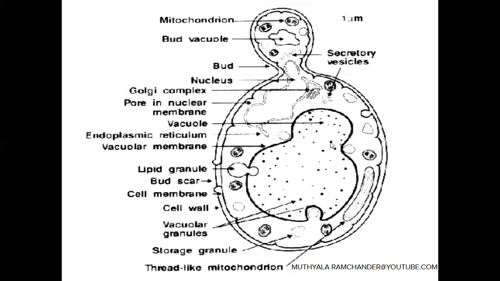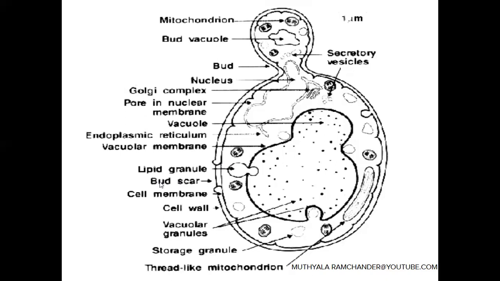Around the vacuole, mitochondria are present. There are two types: large, thread-like mitochondria, and small mitochondria. Both participate in the production of ATP energy. Around the vacuole, reserved food materials are present, like lipid granules and storage granules. On the cell wall we observe scar-like structures.